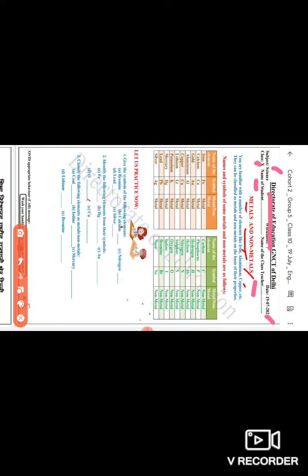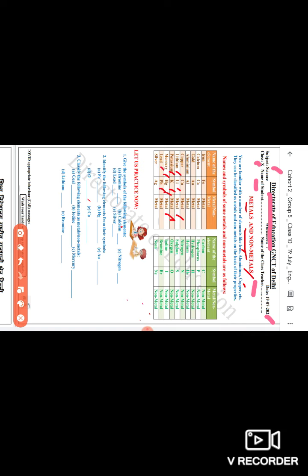Then lithium, a metal. Lithium-ion batteries, the cells you use in watches and mainly in mobile phones, are made of lithium ion. That is also a metal. Potassium, metal. Mercury, used in thermometers and many more things, mainly you have seen it in thermometers. Its symbol is Hg, it is a metal.